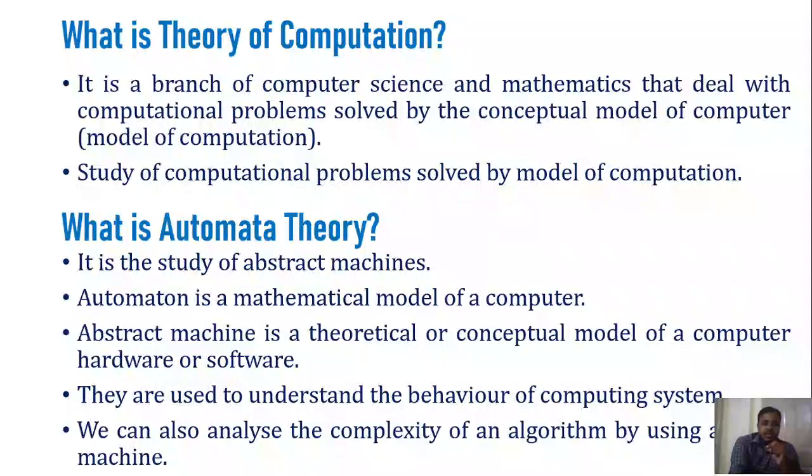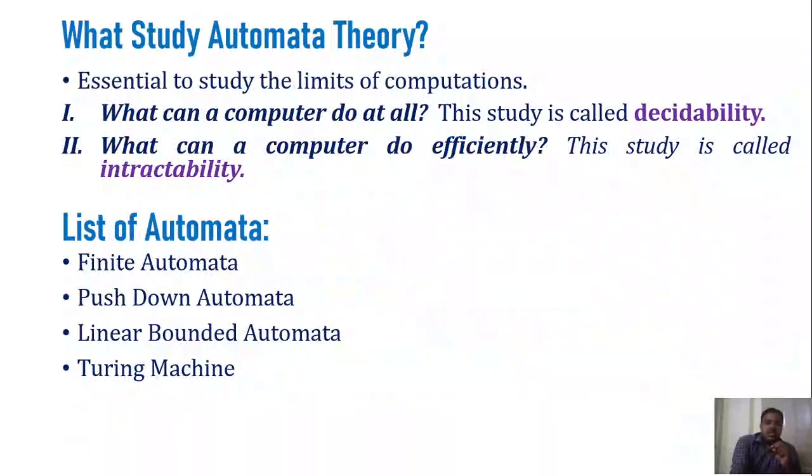Okay, so as we continue the sessions, you will get the concept of what automata is, what the various automata are, and what computational problems can be solved by those automata. You will get a clear idea as time passes on. Okay. So the next thing is, why do we study this automata theory? Basically, it is required to understand the limits of computation, right? So here, I am focusing on 2 points. The first point is called decidability, and the next point is called intractability, right?